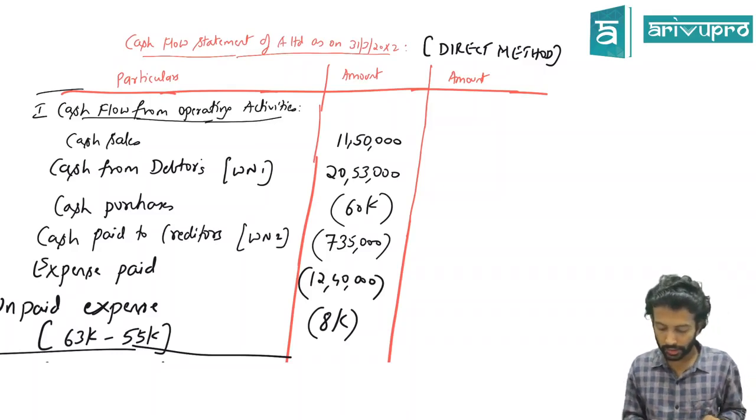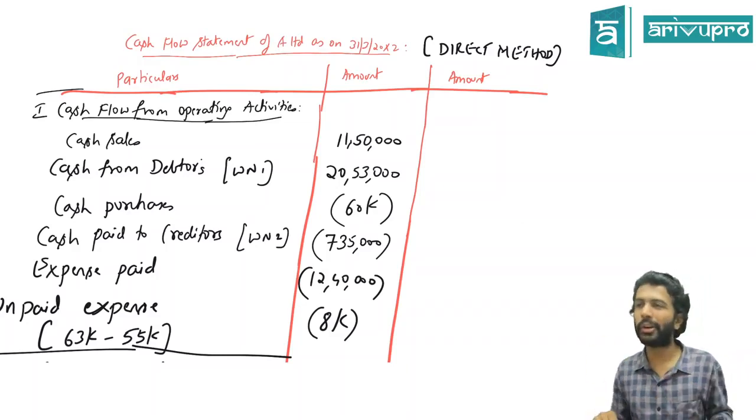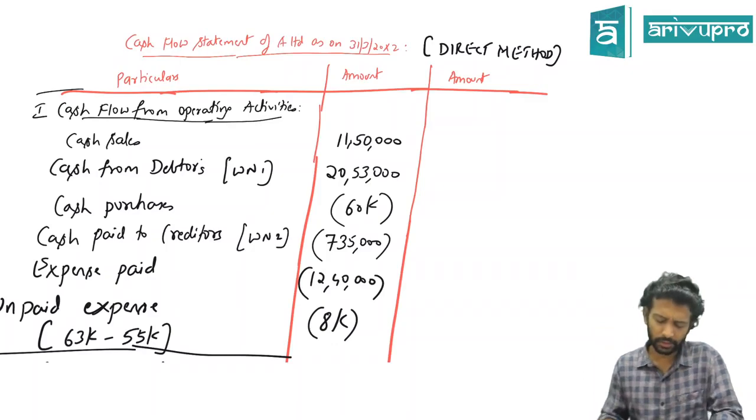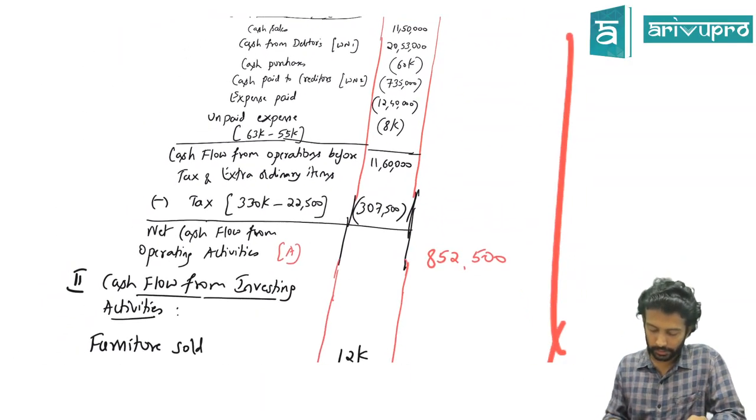So if you want, here also you can write cash flow statements, cash flow from operating activities, in brackets direct method. But most of the books write it at the top only, so it's fine, you can present it either way. Yes, so copying is done now.